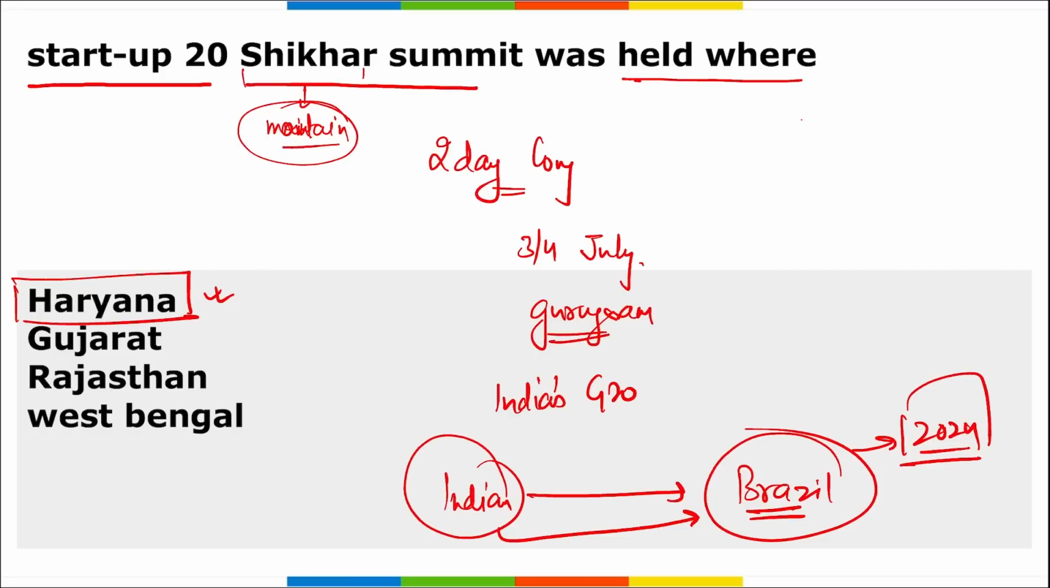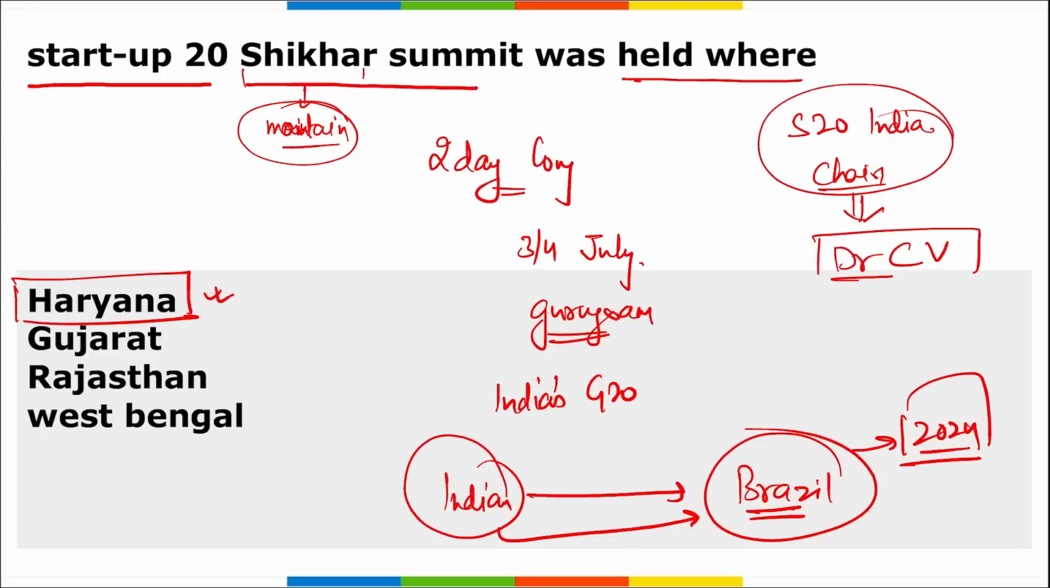Then, as I just mentioned, a question can also be asked in this way. Startup 20 India chairperson, who is he? Name him. He is Dr. Chintan Vaishnav. Right? What was the theme for the G20? Vasudhaiva Kutumbakam. Right? And where is the headquarter for Startup 20? The headquarter is in Ahmedabad, Gujarat. Correct?